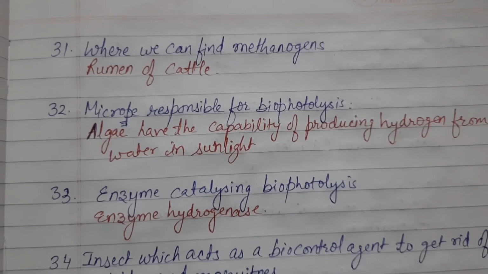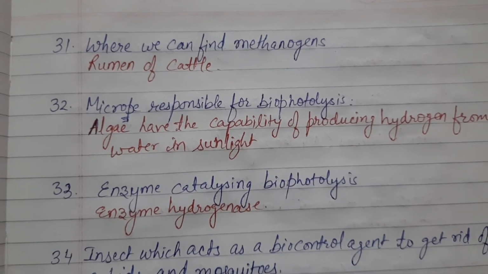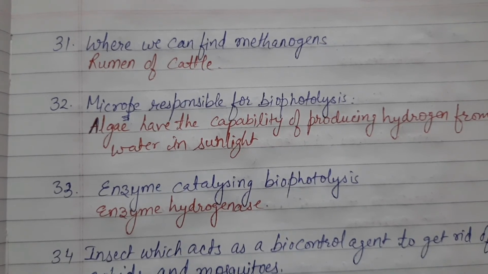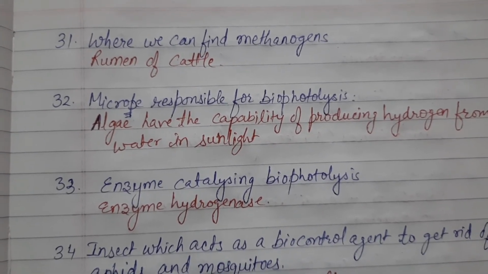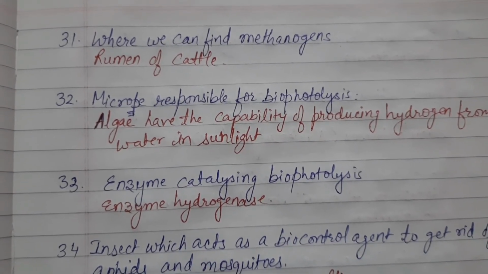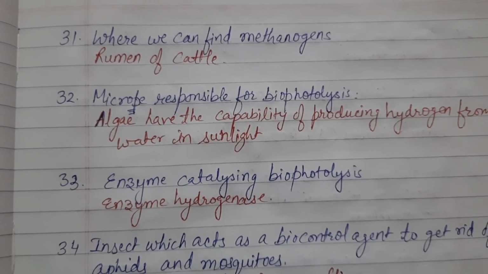So where we can find methanogens? In the rumen of the cattle. Methanogens are the bacteria which are found in the rumen of cattle. Now next, microbe responsible for biophotolysis. Photolysis is breakdown of substances in the presence of light. So which substance? It is algae.